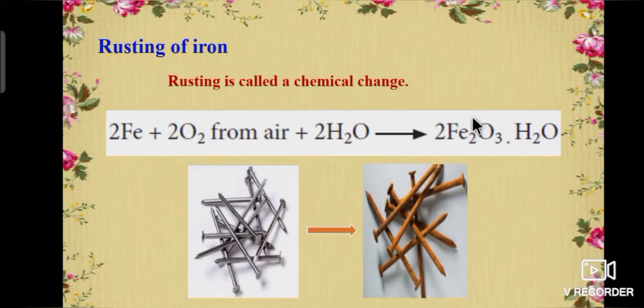Rusting of iron. Yes, rusting of iron is an example of chemical change. Iron reacts with the oxygen in the air to form iron oxide, which is a new substance. It is a chemical change. The color of the iron also changed. Initially it is white in color. After it reacts with air it turns brown in color. That is, the new substance iron oxide is formed.